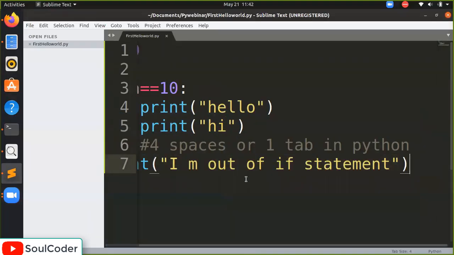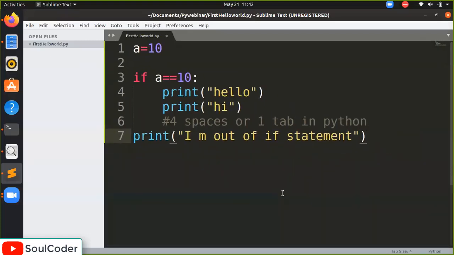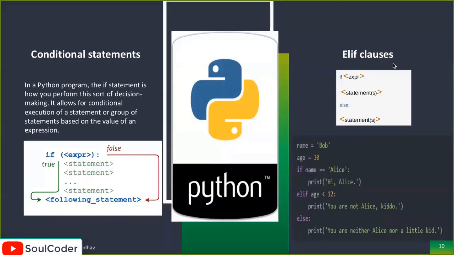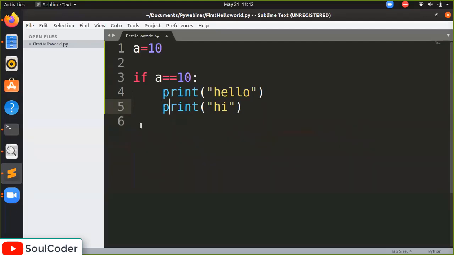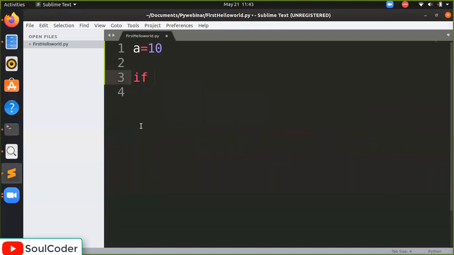So this was about the if statement. Yeah. So now move towards the slide. So what the slide says, elif statement. If else. So you can see the code. We will write it again. Okay, no problem. I am removing this part. We'll write again. If a equal to 10, again same, print a equal to 10 satisfied.